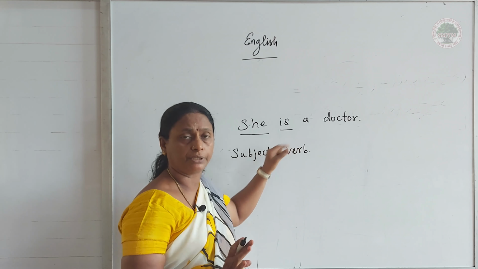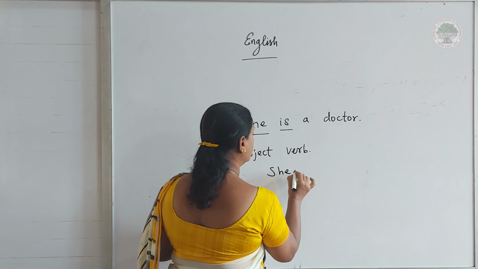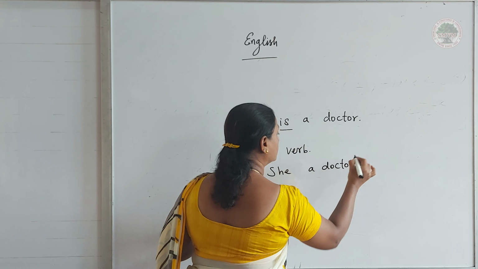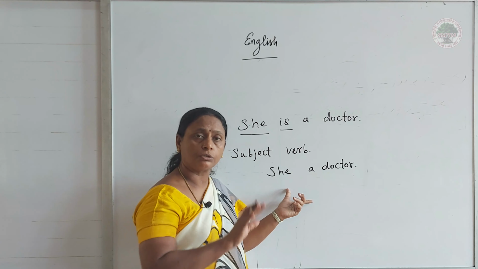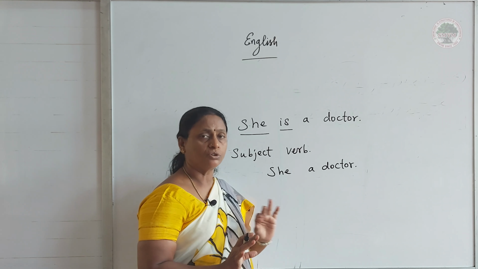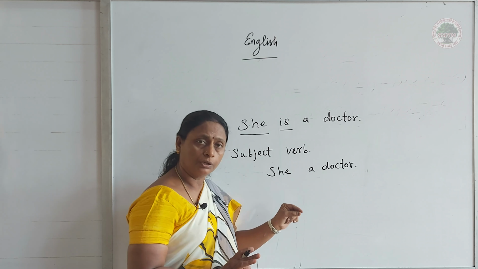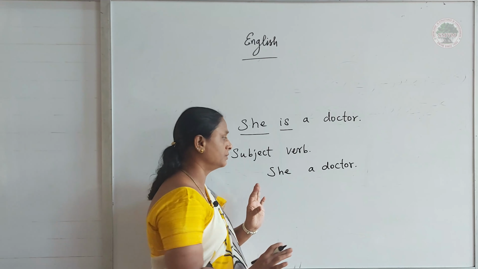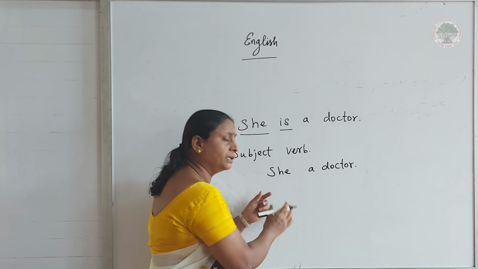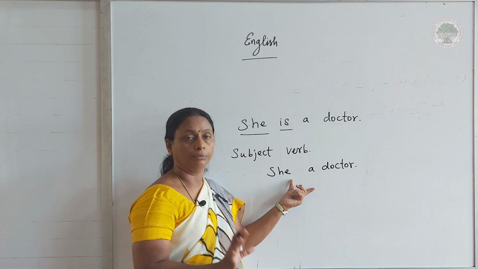Shall I write the sentence, is she a doctor? Is it a correct sentence? No. Just they are words. It is not a meaningful sentence. Here, I need a verb to complete the sentence. She, a doctor means immediately after the subject, it should be placed with the verb.